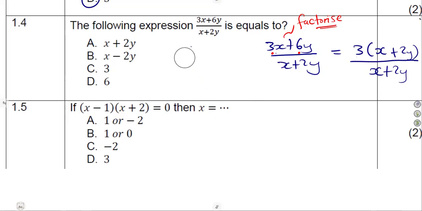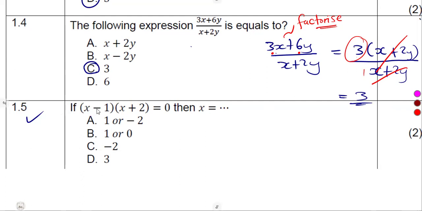So you must get rid of the denominator. In this case, as we can see, the denominator and the numerator are exactly the same. So these two, they can cancel. You are going to remain with 3. It was just going to be 3 over 1, which is 3. So the best answer was going to be C, where we have got a 3. So that is it, guys.